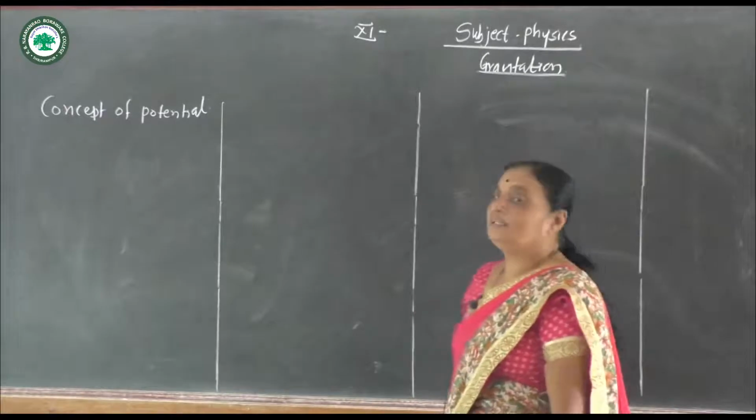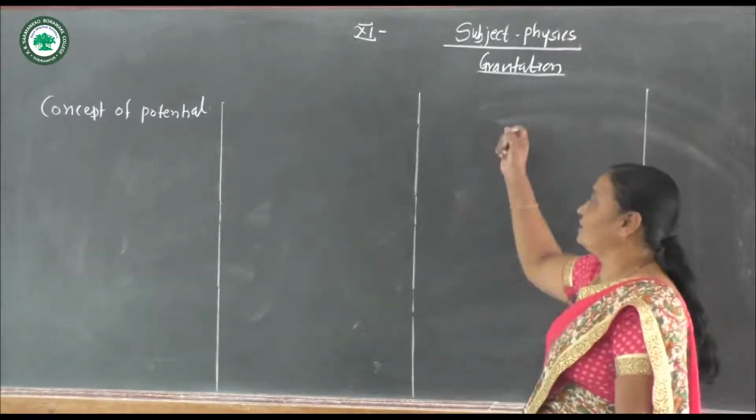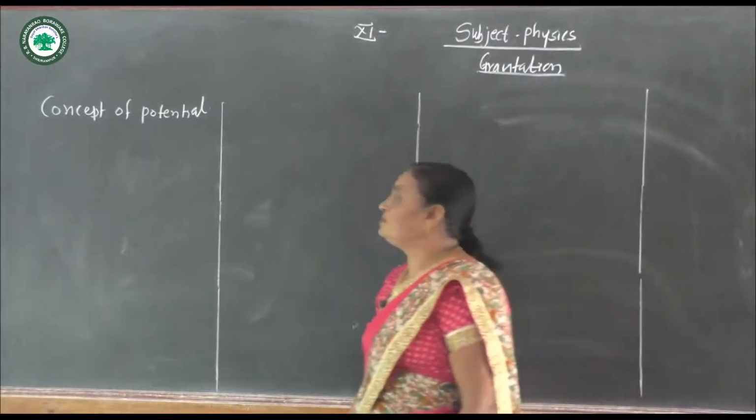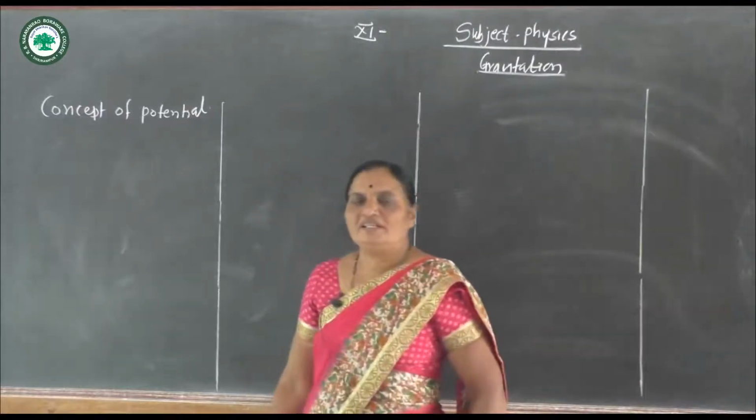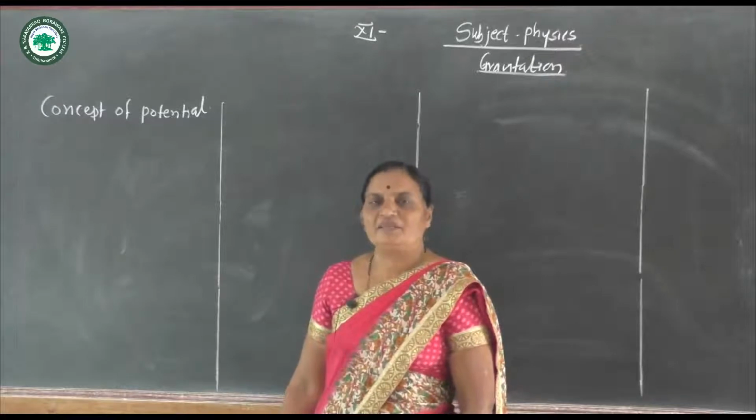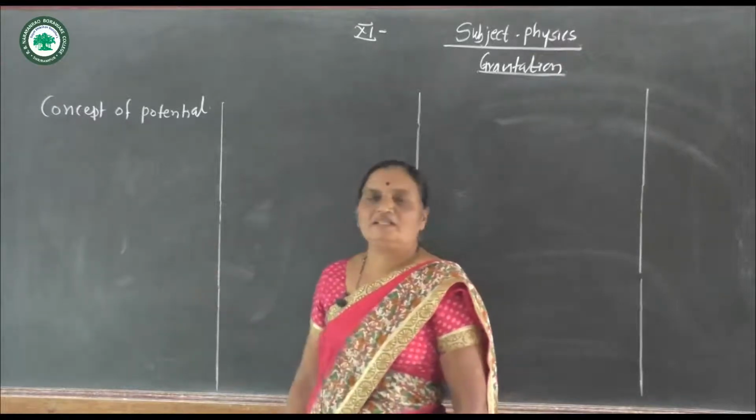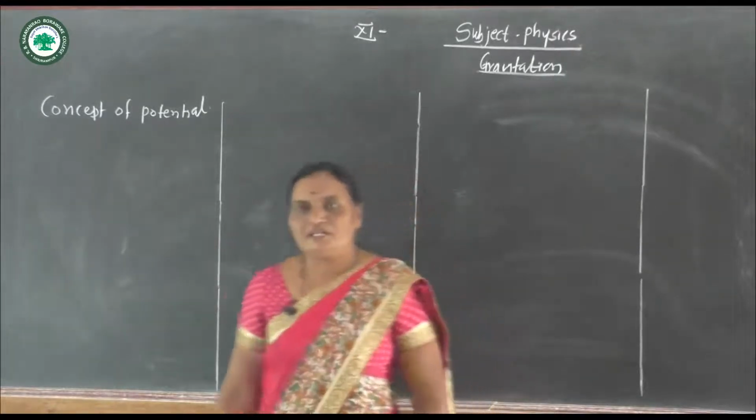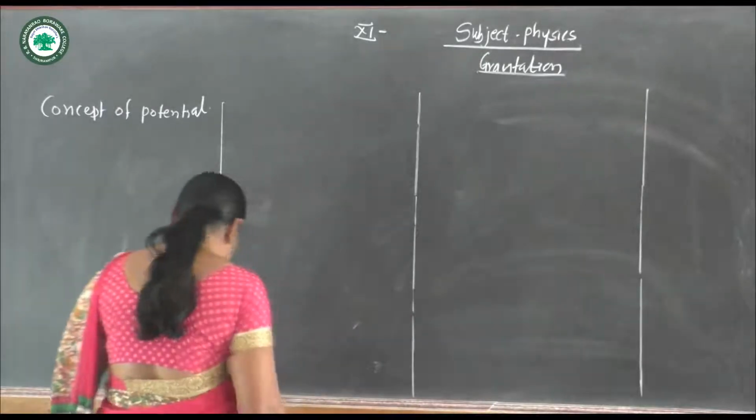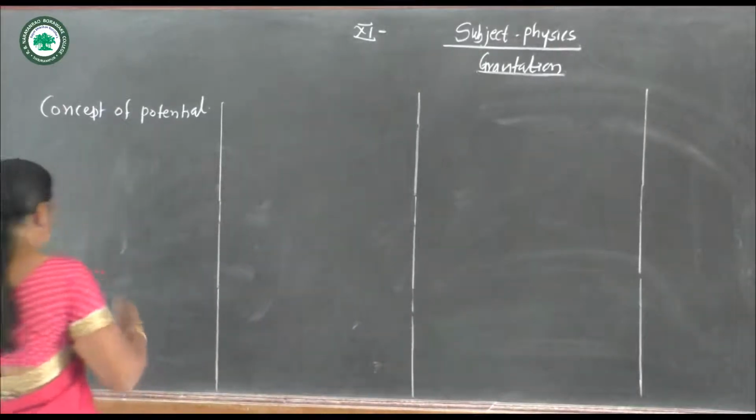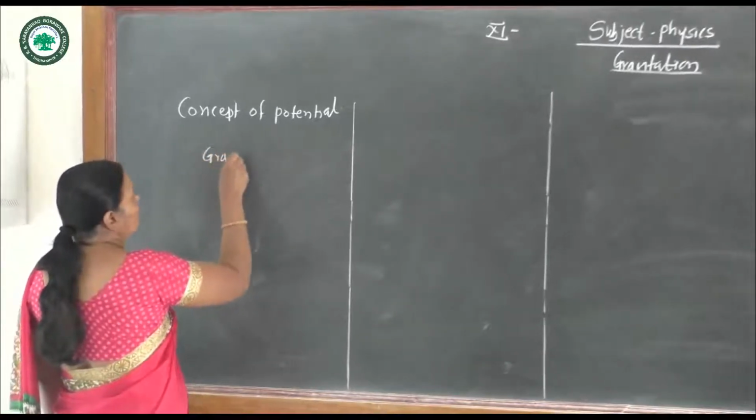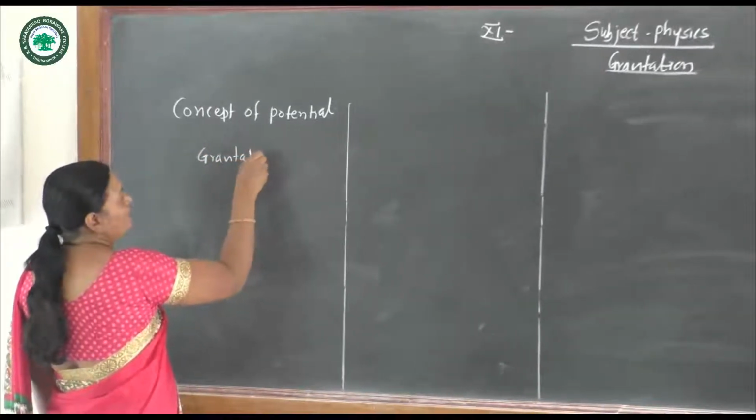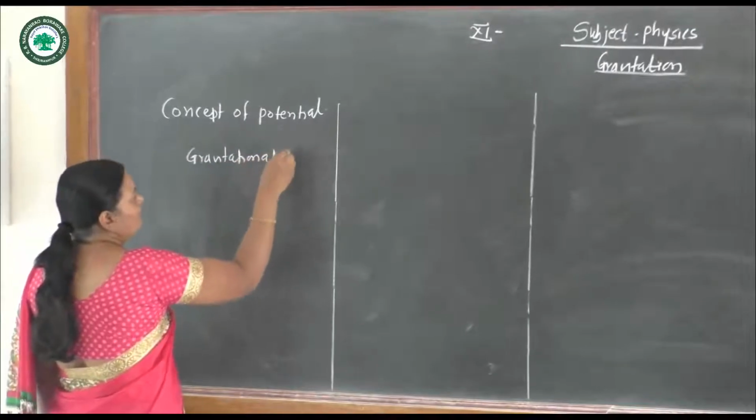Today we study the chapter Gravitation, and in this chapter we see the concept of potential. We know potential energy. There are different types of energy. Now here we consider the gravitational potential energy.